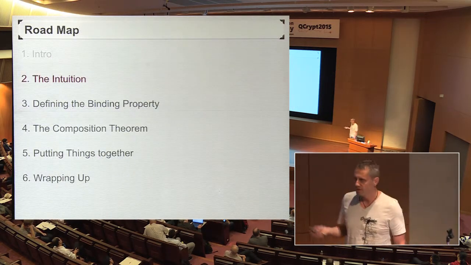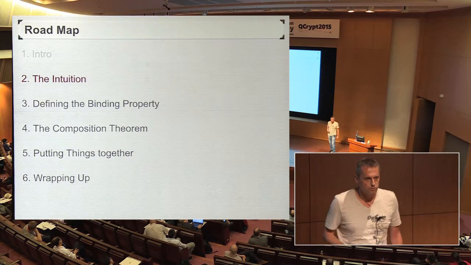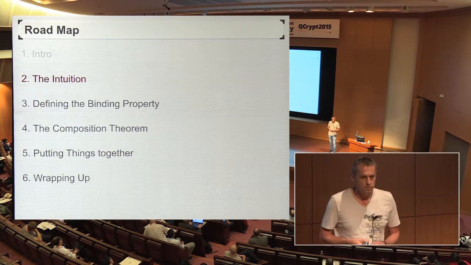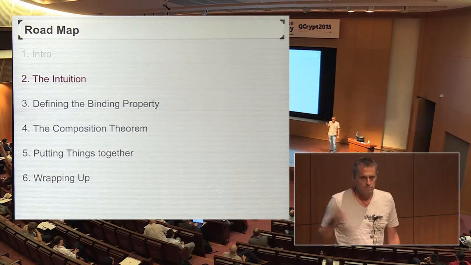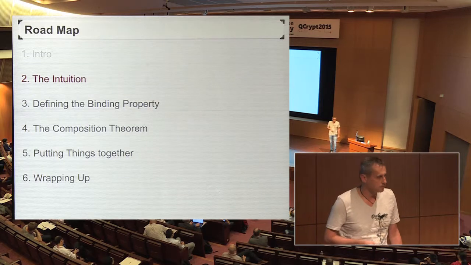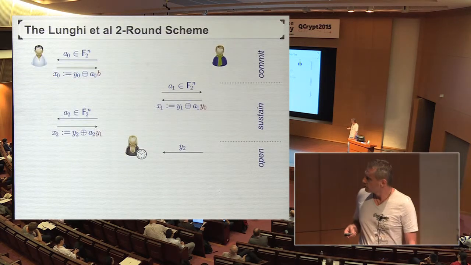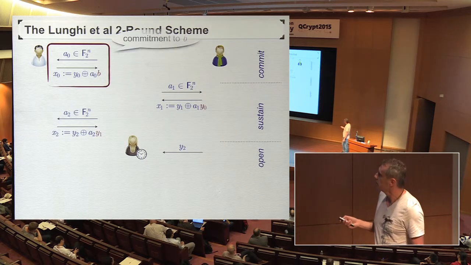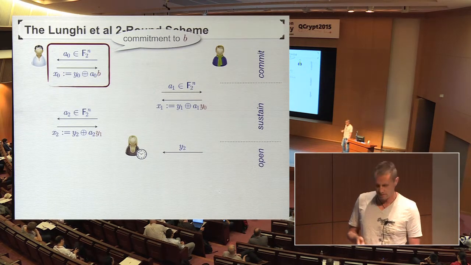Okay, now before I go into the technical details, I want to give you some intuition for why we expect the scheme to be secure, and our approach for proving it secure is by making this intuition rigorous. Note that the first round of communication is just the standard commitment to the bit B using the Crépeau et al. scheme.